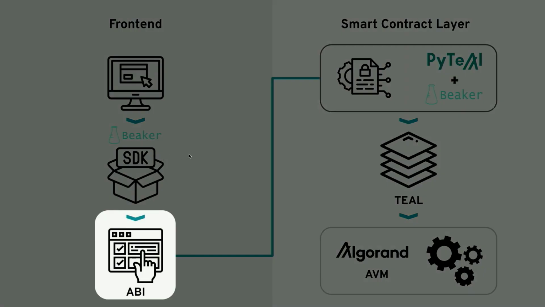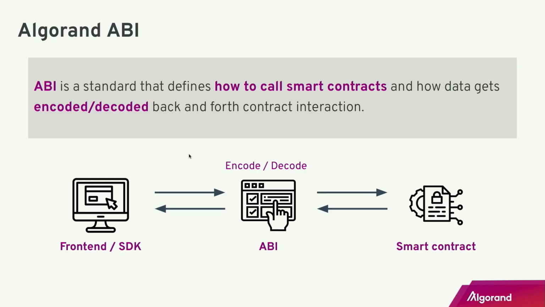Let's talk about ABI, just like I said. So Algorand ABI is a standard that defines how to call smart contracts, and it also automatically encodes and decodes data when it's moving back and forth from the front end to the smart contract.